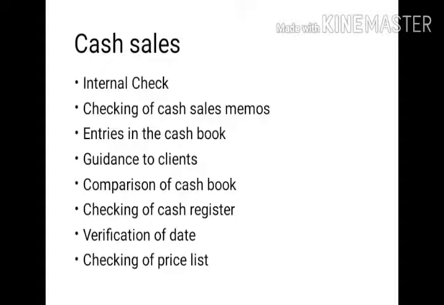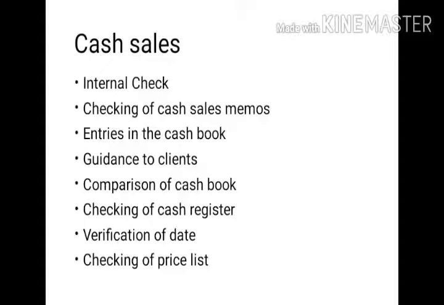Next, comparison of cash book. Here the auditor should compare the cash book with the general ledger and vouchers, and also match all the entries in both the books. Next, checking of cash register. If a cash register is maintained in the company, the auditor must check the total daily rolls with the entries in the cash book. Total daily rolls means the total sales made in the company is equal to the total cash received against such sales.